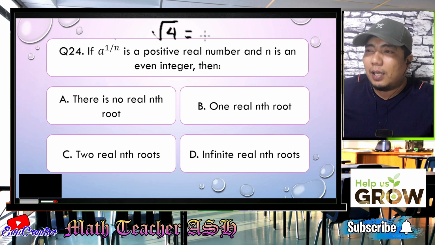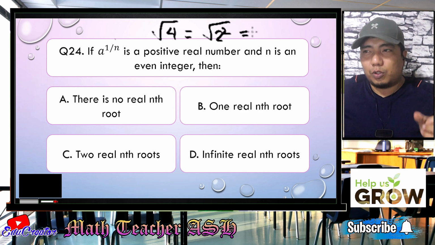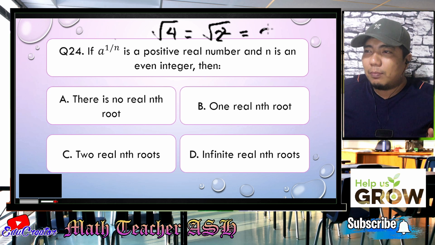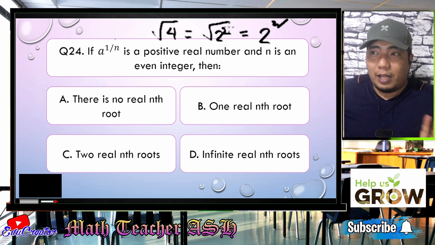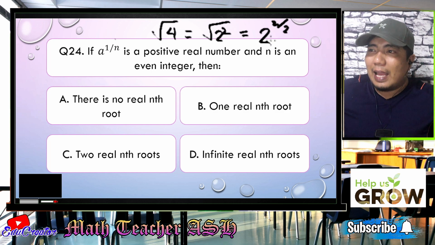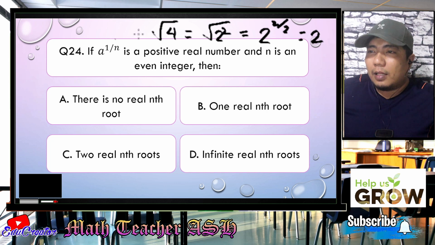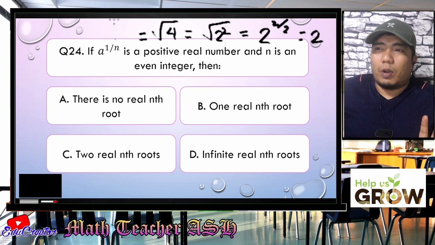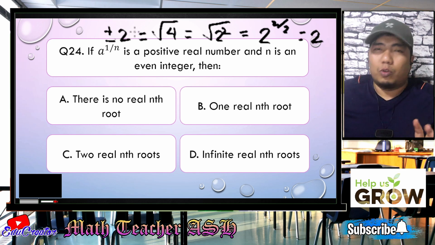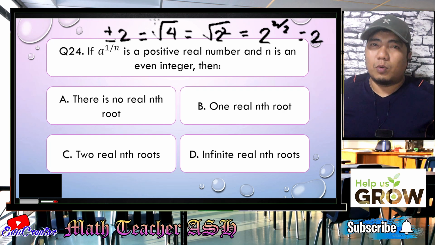That square root of 4 means square root of 2 squared, right? And if we try to change square root of 2 squared into a rational exponent, that means 2 to the power of 2, which is this exponent, the numerator, divided by the index here, which is invisible, and that is understood to be 2. So, basically, the answer here will become 2. Right? But that is only for the principal root. Remember that the square root of 4, in your lesson in extracting square root, could have two values, and that is positive and negative 2. Because positive 2 times positive 2 is equal to 4. Negative 2 times negative 2 is equal to 4.